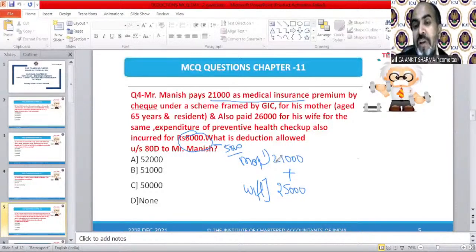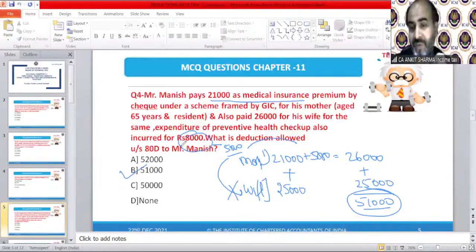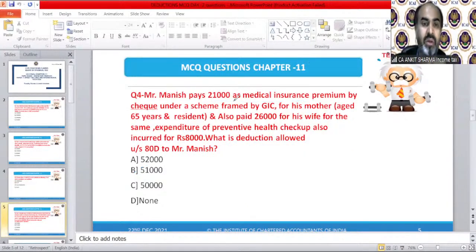So for whom should we claim it? Can we claim this 5,000 for the wife? No, because the limit has been exhausted. We can claim this 5,000 for the mother. Technically, the mother can claim because she has a limit of 50,000 rupees. Only 21,000 has been exhausted. So she is now claiming 26,000, and the wife 25,000. So Mr. Manish can claim a total of 51,000 as a deduction. So the correct answer is B. Bingo. Correct? So you should read it carefully. This is final. Questions are not going to be easy. Okay, moving on to our next.